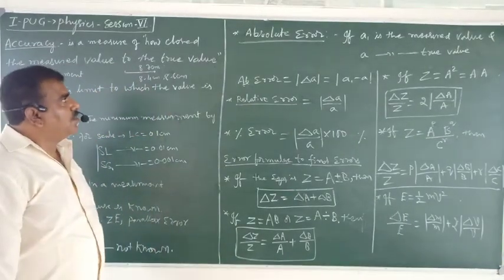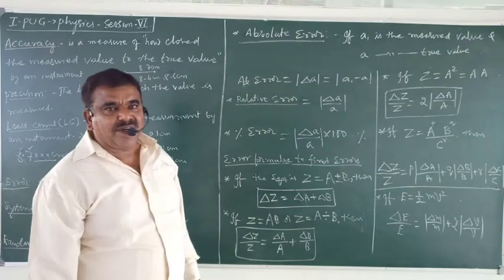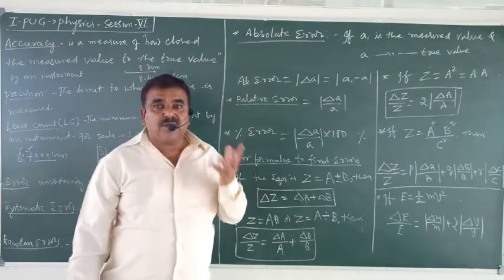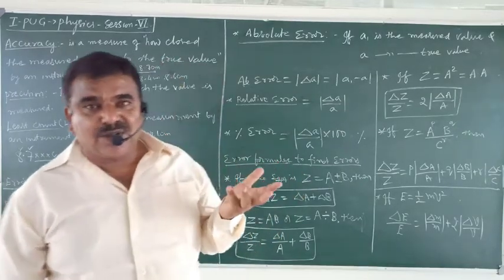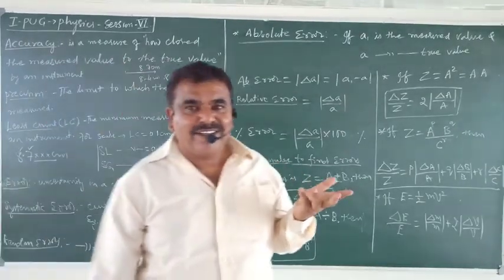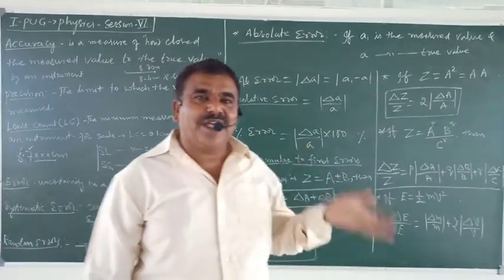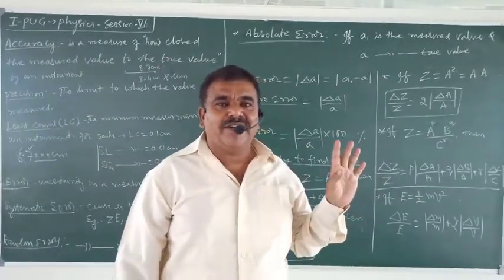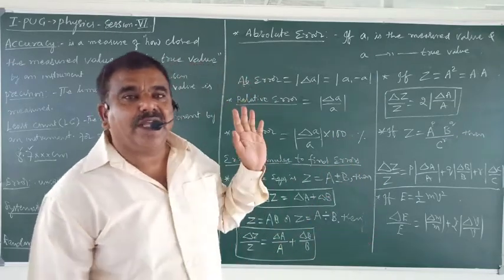Then we shall move to absolute error. Absolute, okay? Absolute means positive. In mathematics also they will say mod x. Mod x is always positive. Whatever the value, it may be negative, but the absolute value is always positive. That is the meaning of absolute.